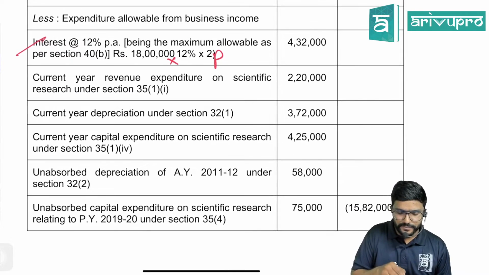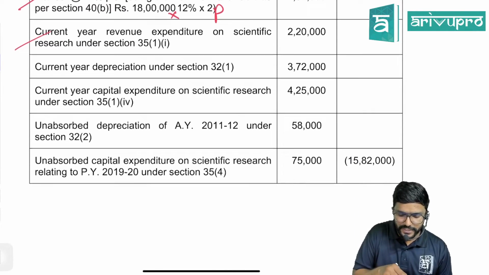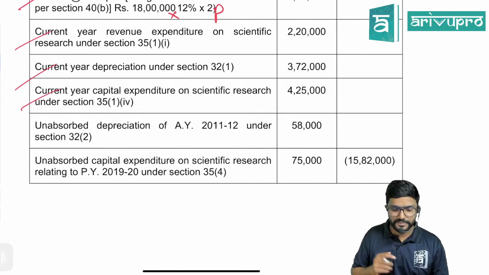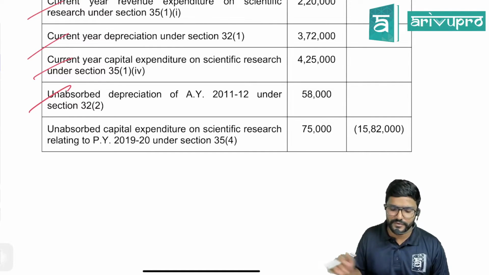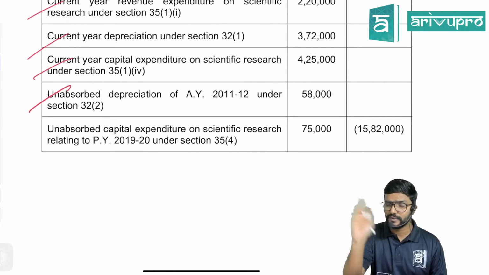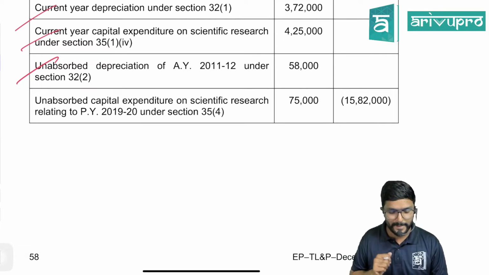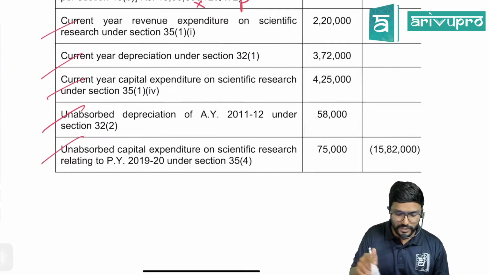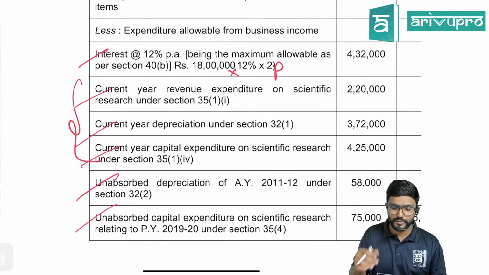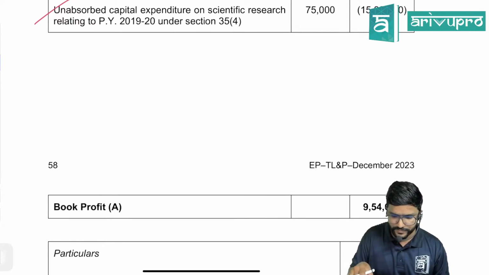Next, current year revenue expenditure on scientific research they can claim, current year depreciation they can claim, current year capital expenditure, first all current years. Then unabsorbed depreciation, can they claim? Yes, we can carry forward for any number of years. The 8-year period and all is not applicable for unabsorbed depreciation. Please be careful. Then unabsorbed capital expenditure, can we claim it, sir? Yes, you can claim. First always current year, guys. Then you will come to brought forward or unabsorbed.